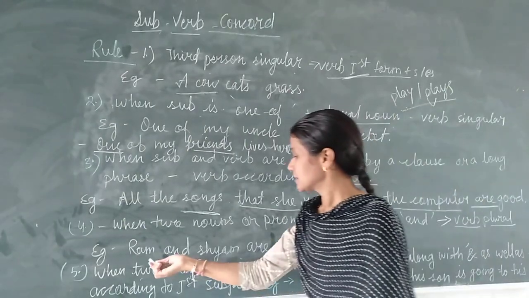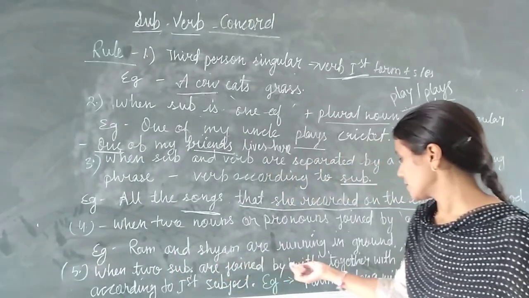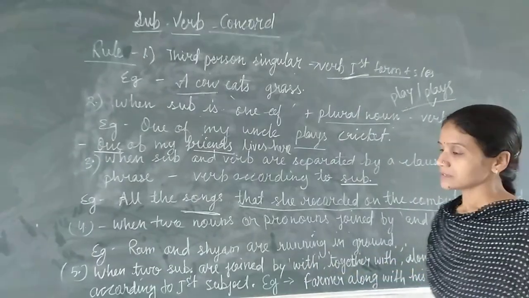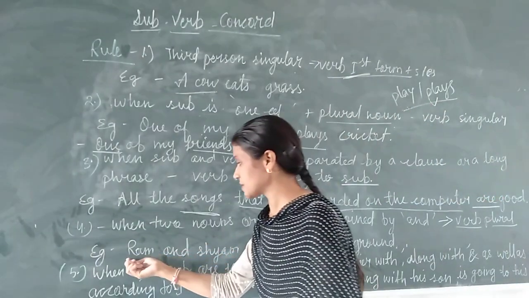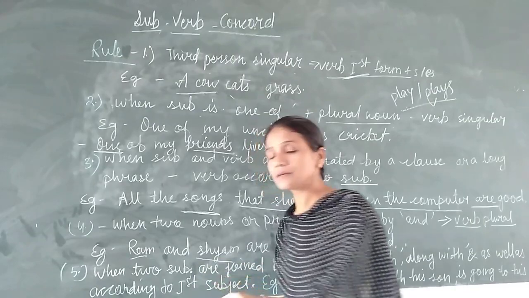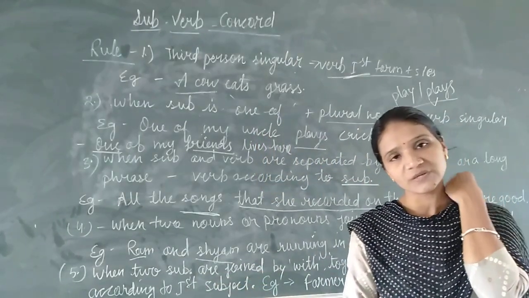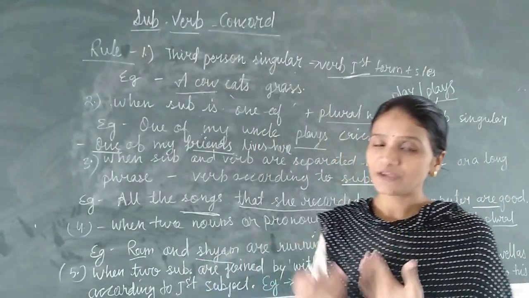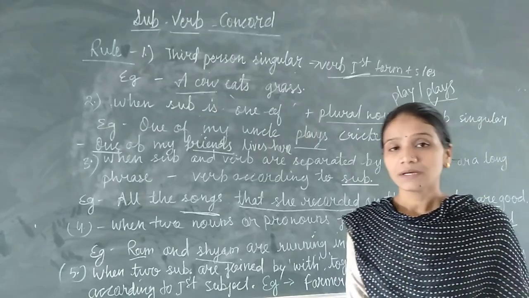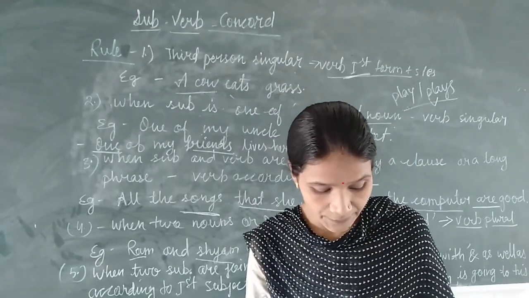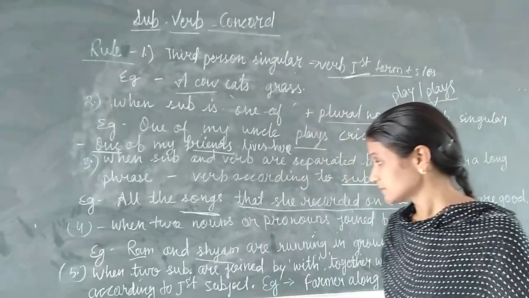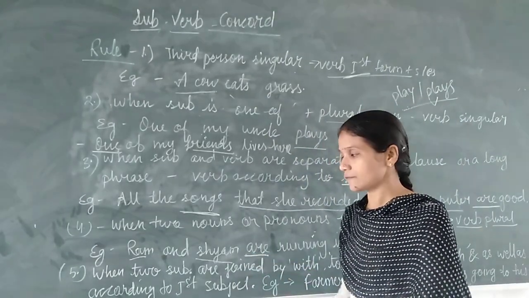Example: Ram and Shyam are running in the ground. We know that Ram is one person and Shyam is another person, and both are running in the ground. It means we have two subjects, so when we have more than one subject, a plural verb will be used. Okay? So this is the plural verb.